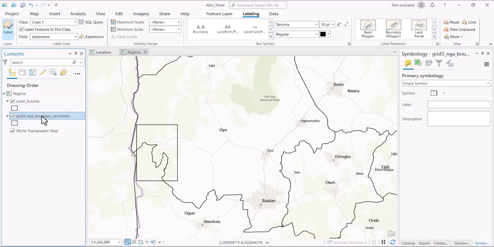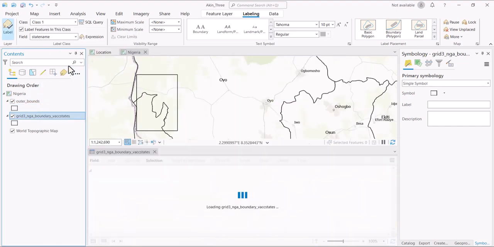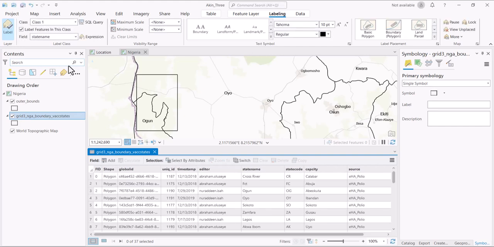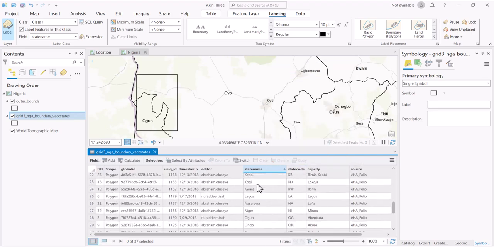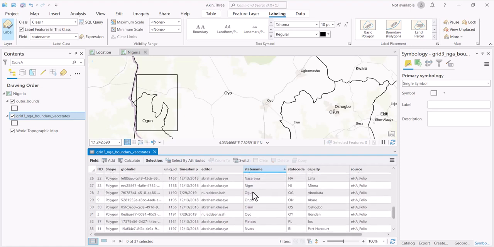What we're going to do is right click on this place and open attribute table. We have two states, Oyo and Ogun. Let us click here and right click. Let's sort ascending so that it will be easier for us to find. So we click on Ogun State. Okay, so this is Ogun State, and this is Oyo State. So let us first of all export Ogun State.